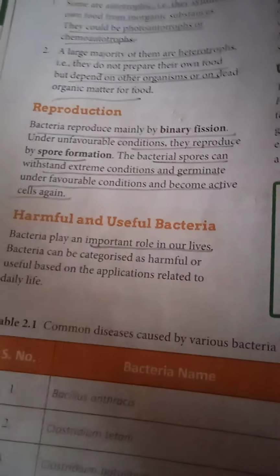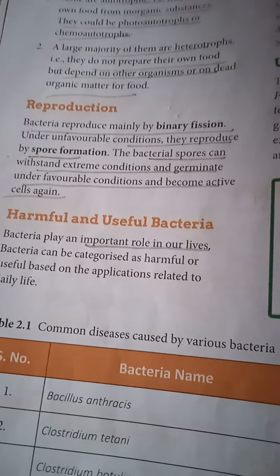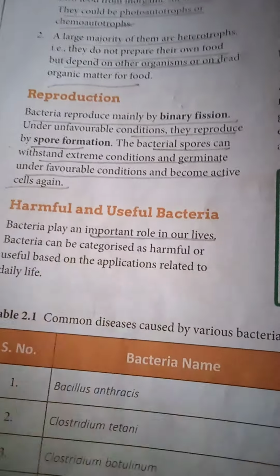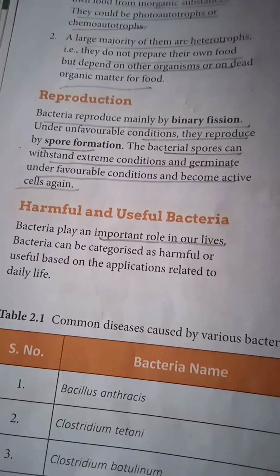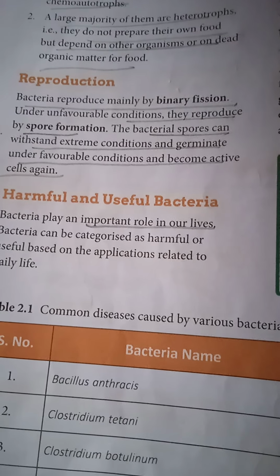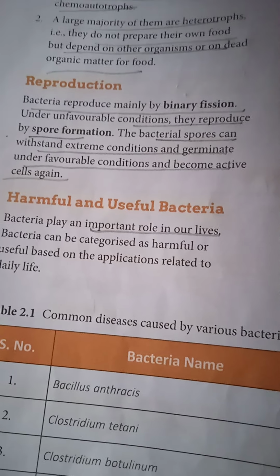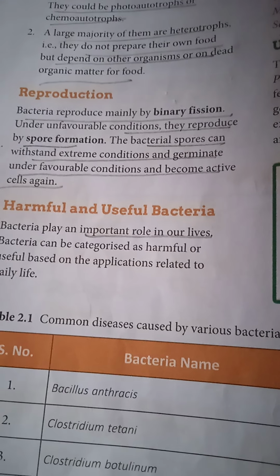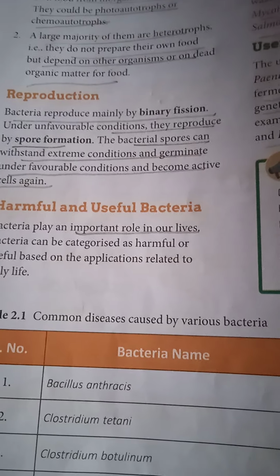And when the condition is not favorable, they can't go for binary fission, they reproduce by formation of spores. As I told you, they form very small seed-like structures and they reproduce. These bacterial spores are very tough. They can withstand extreme climate, if it's too hot or too cold, they can still survive, and when the condition gets favorable for their growth, then they will grow.